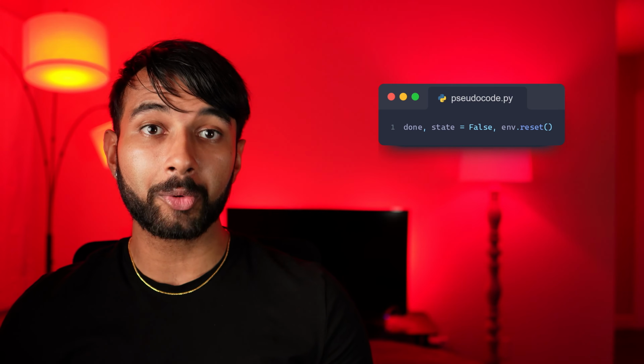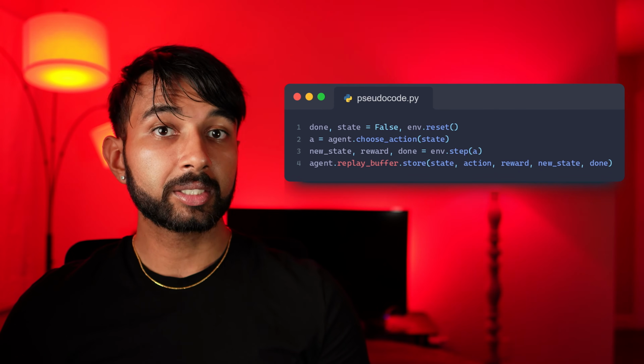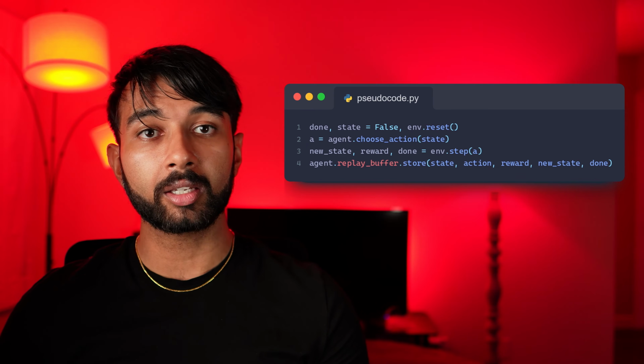So let's put together all of these moving parts and finally assemble our DDQN algorithm. We start off with initializing our starting variables and resetting our environment, which gives us the starting state. Second, given the state, we'll choose an action with our Epsilon-Greedy approach. Third, we'll use this action to take one step inside of the environment. As mentioned previously, the environment will return a new state and a reward.